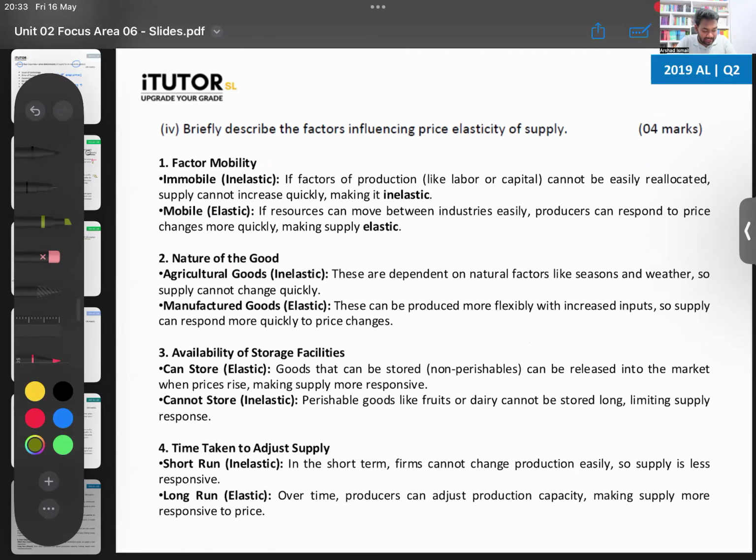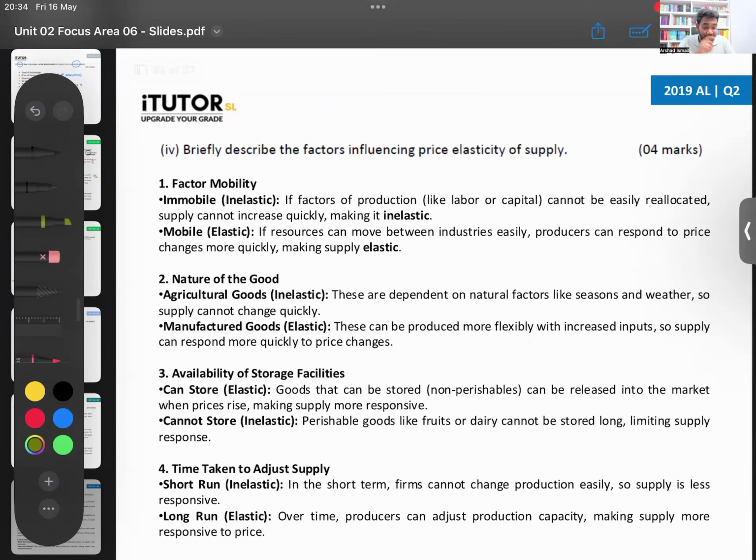Okay, then 2019 A-levels, question 2, part 4. Briefly describe the factors influencing the price elasticity of supply. 4 marks, so now you talk about 4 factors. So what are the factors that influence the PES? Number 1, factor mobility. How easily can you move your factors of production around?